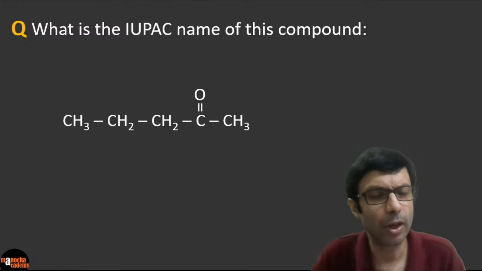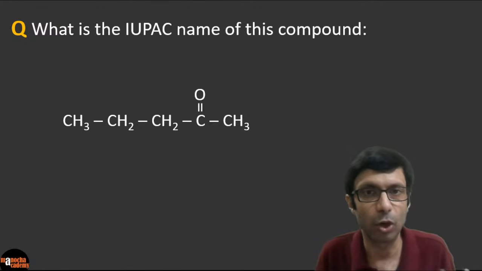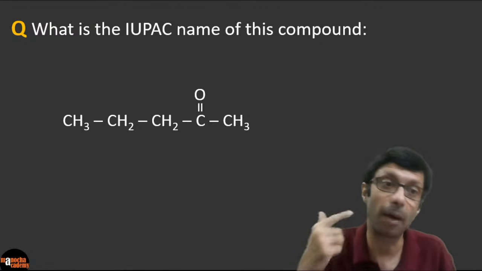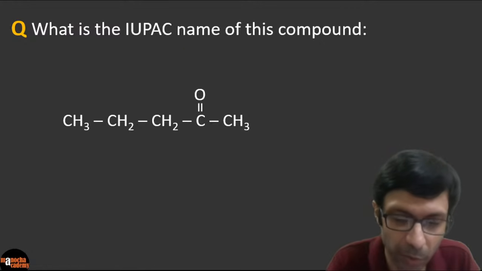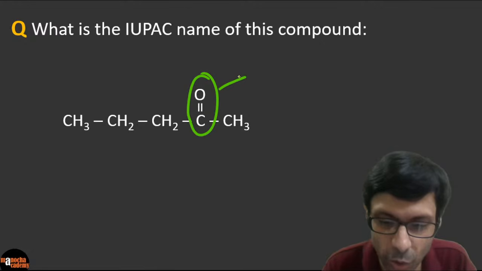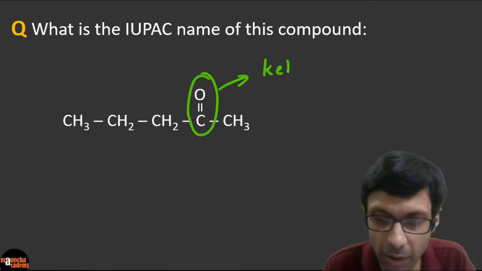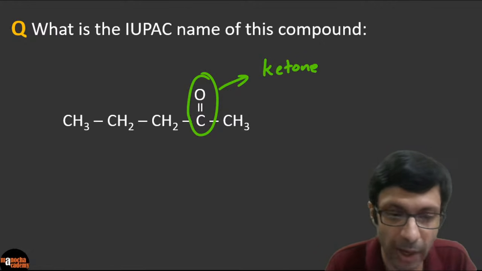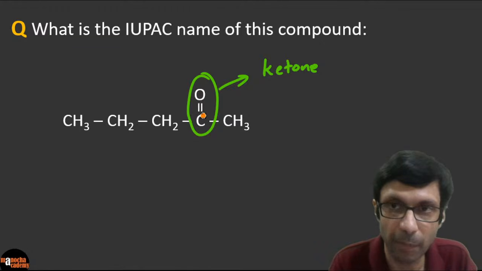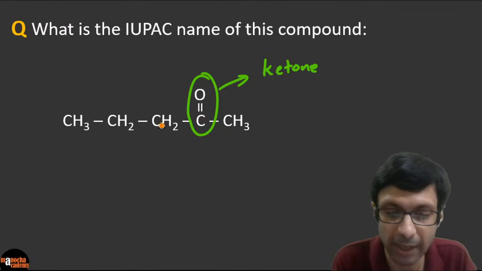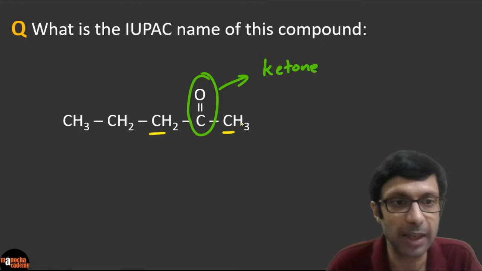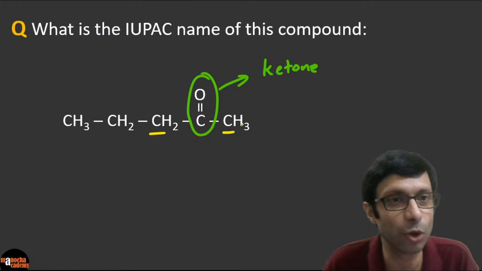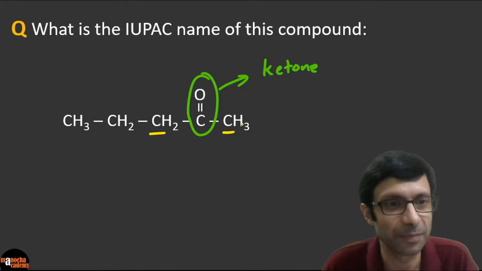So what type of compound is this? It has a double bond between the carbon and the oxygen. Can you guys see? There's a double bond between carbon and oxygen. These types of compounds are called ketones, where there's a double bond between carbon and oxygen, and the carbon has carbon on both sides. Very good. They are called ketones. Excellent.